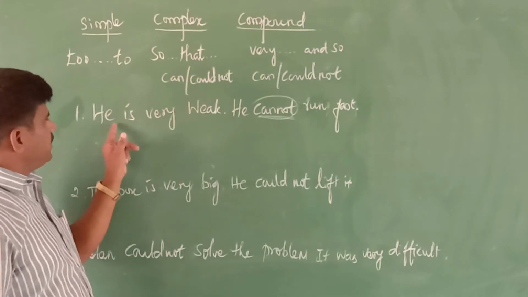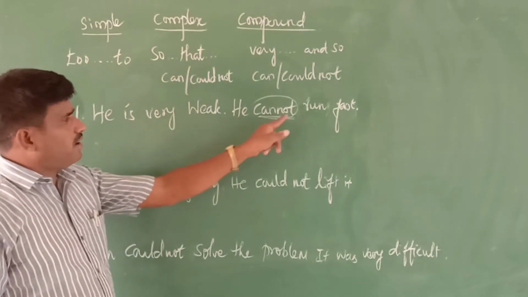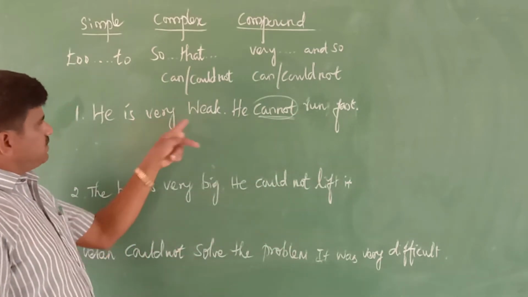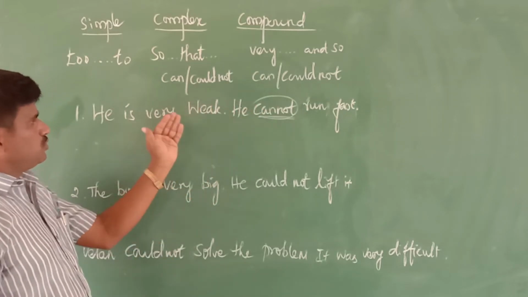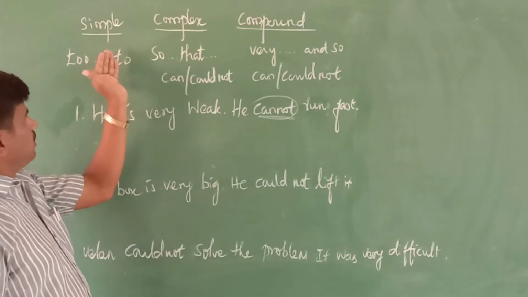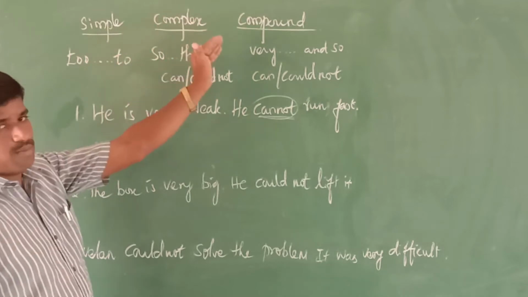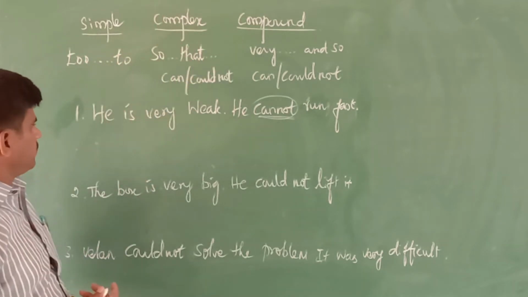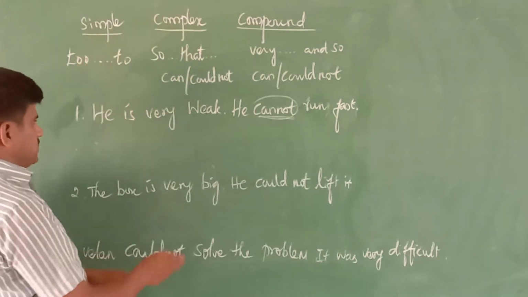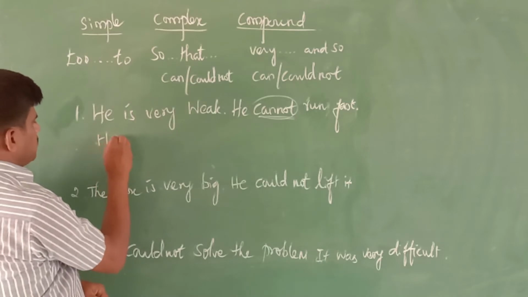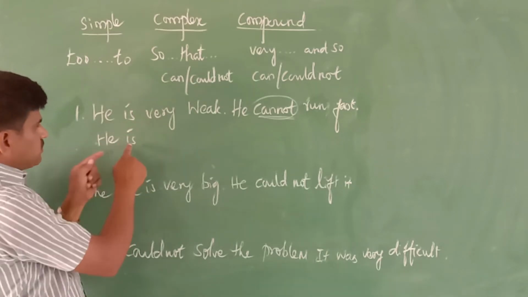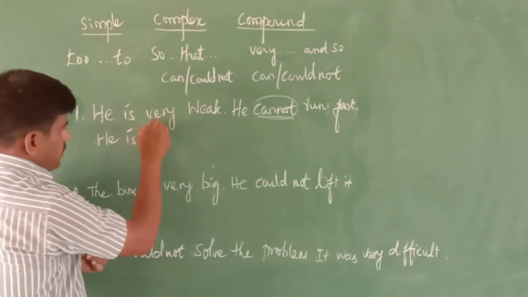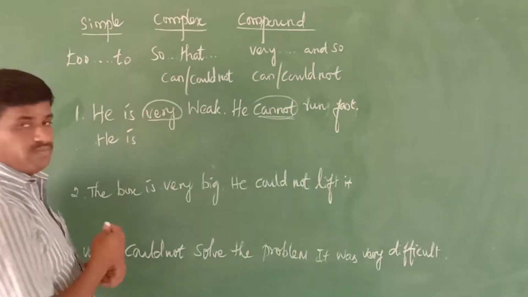The first one is: He is very weak. He cannot run fast. How do we change this example into simple, complex, and compound? These three types we can write. We use first a simple sentence. We should write the subject as it is, he. The verb also we should write as it is, is. "Very" is given, and this should be removed.